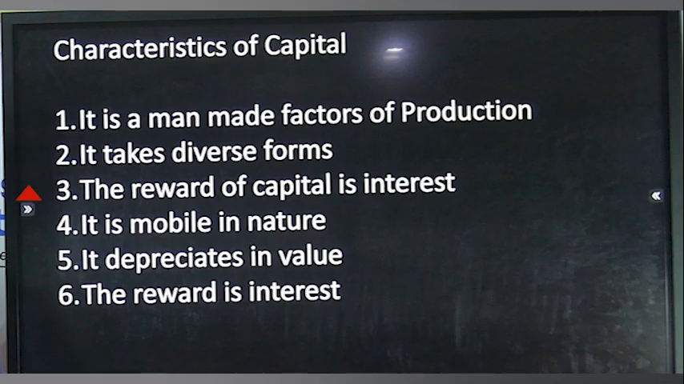Number three, the reward for capital is always interest. Number four, it is mobile in nature, that is, it can be moved from one place to another, from one location to another. It's not static, it is movable. Number five, it depreciates in value, meaning wear and tear are applicable to these man-made assets. It can depreciate in value after using them for a very long period of time.